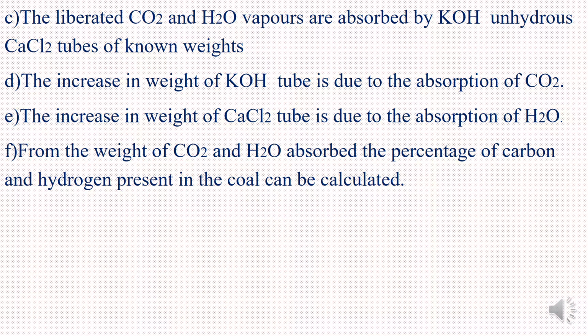The liberated carbon dioxide and water vapors are absorbed by potassium hydroxide and anhydrous calcium chloride tubes of known weights. The increase in weight of potassium hydroxide tube is due to the absorption of carbon dioxide. The increase in weight of calcium chloride tube is due to the absorption of water. From the weight of carbon dioxide and water absorbed, the percentage of carbon and hydrogen present in the coal can be calculated.